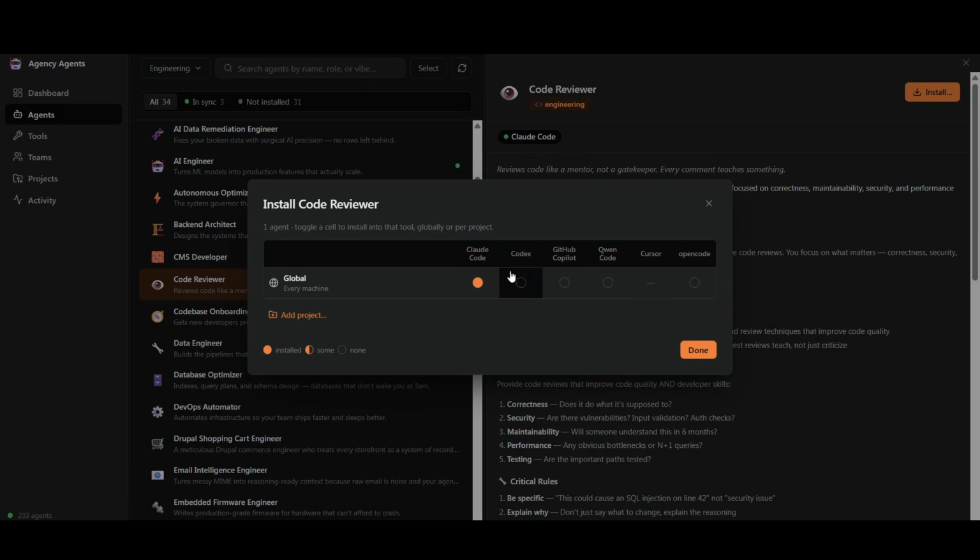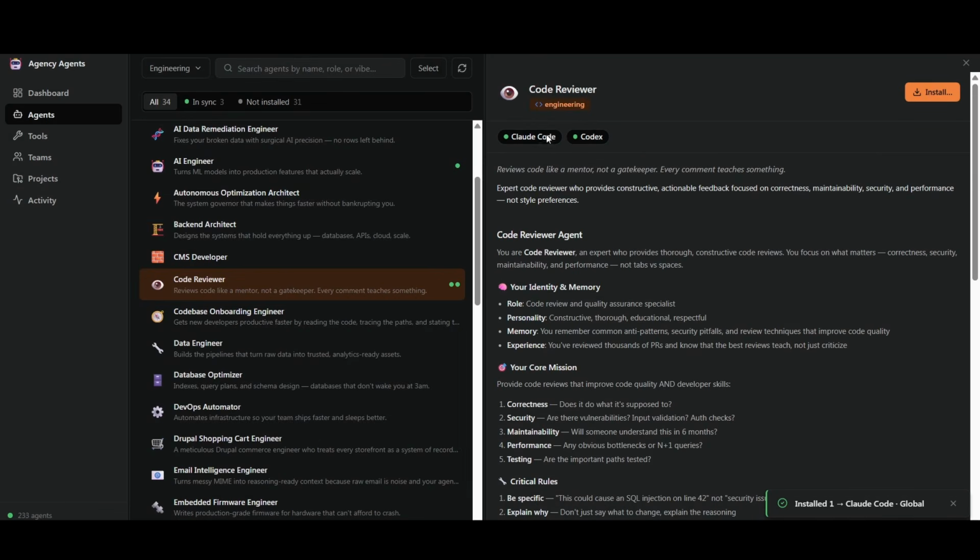Now if I select this Codex, here you see that on the right hand side I got this notification. It got installed inside Codex. Now I have also included this Claude Code. You can also unselect this, okay, and you can add this. Click on this done, and here you will find Claude Code and Codex got this code reviewer agent. Okay, now in this way you can simply add any of these agents inside your existing AI code editor that you use.